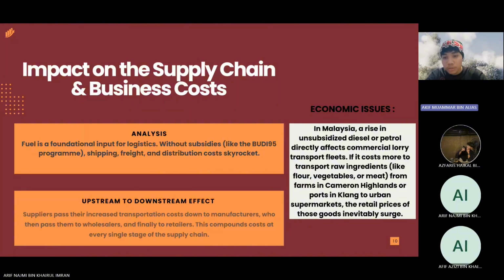So for the economic issues, in Malaysia, a rise in subsidized diesel or petrol directly affects commercial lorry transport rates. If it costs more to transport raw ingredients like flour, vegetables, or meat from farms in Cameron Highlands or Port Klang to urban supermarkets, the retail prices of those goods inevitably surge.